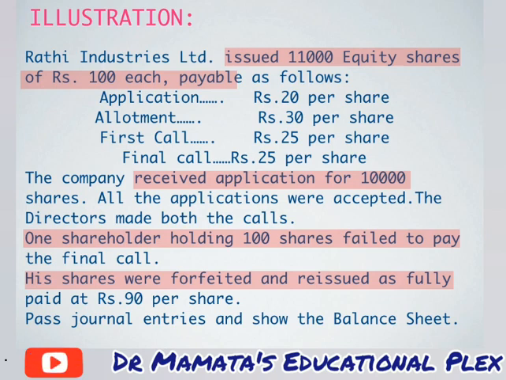The first two calls were made successfully, but one shareholder who held 100 shares failed to pay his final call. Now, these 100 shares which failed or which are in arrears, these shares were forfeited and the same shares were reissued as fully paid at rupees 90. It means reissue is made under discount. So, this is our problem.